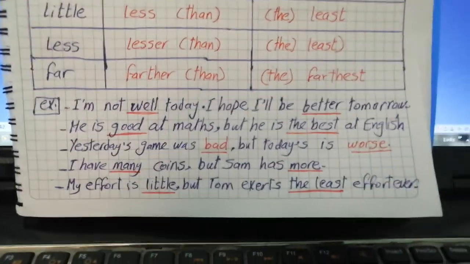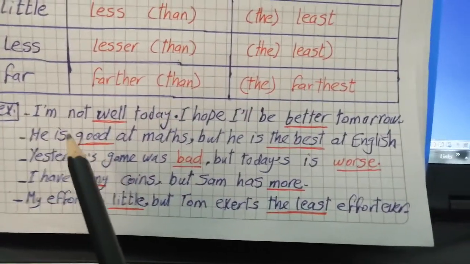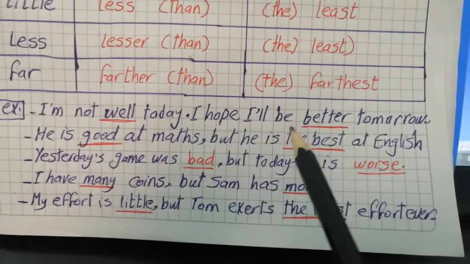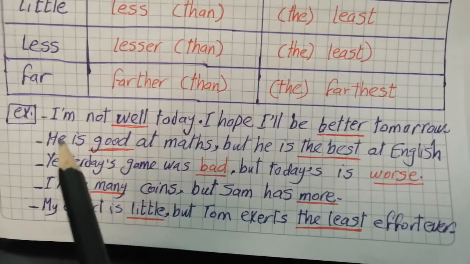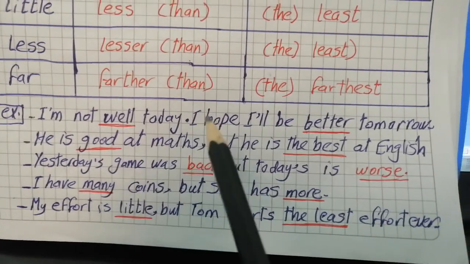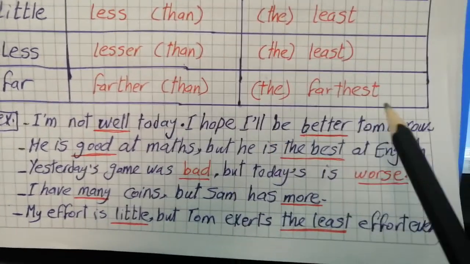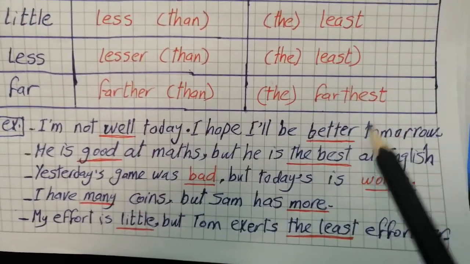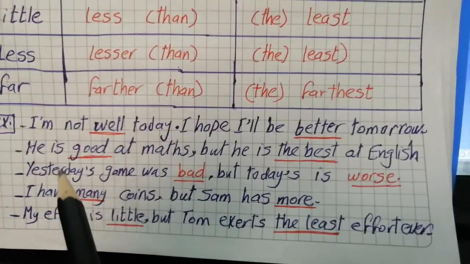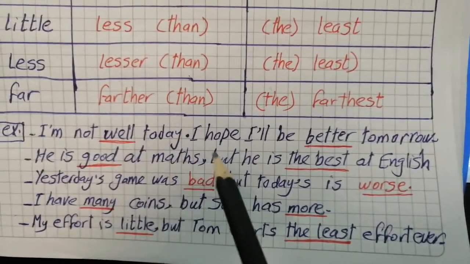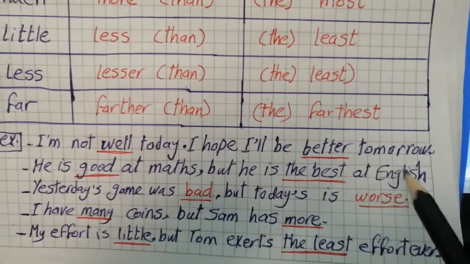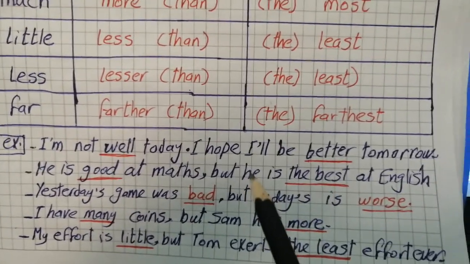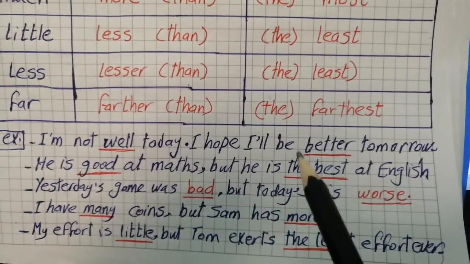With some examples. Example 1, I'm not well today. I hope I will be better tomorrow. So, I'm not well, this is the adjective. I hope I will be better tomorrow. So, better is the comparative form, I'm comparing between tomorrow and today. He is good at math, but he is the best at English. So here the best means I'm comparing him to the whole of the class.